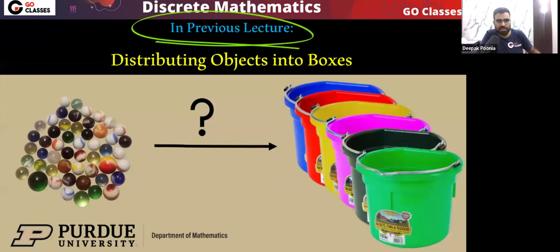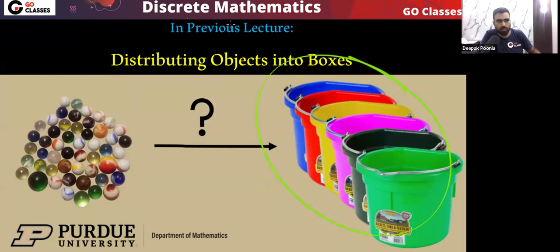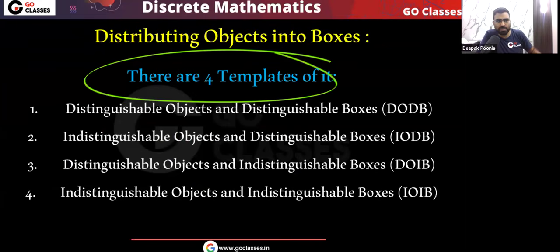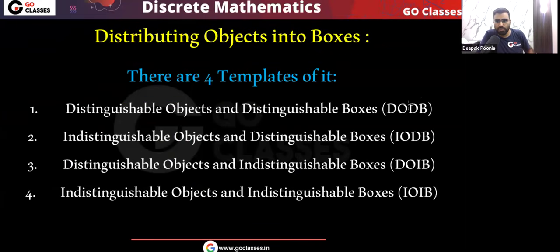So in the previous lecture, we were discussing distribution of objects into boxes. We have some objects and we distribute them into boxes. So there are total 4 templates of this distribution. You can see these are the 4 templates: DODB, IODB, DOIB, IOIB. Means distinct objects, distinct boxes, identical objects, distinct boxes, distinct objects, identical boxes, and identical objects and identical boxes. So from these 4 templates, we have already seen the first template and the second template. In this lecture, we need to see the 3rd and 4th, means we need to study DOIB and IOIB. These 2 templates we will study in this lecture.